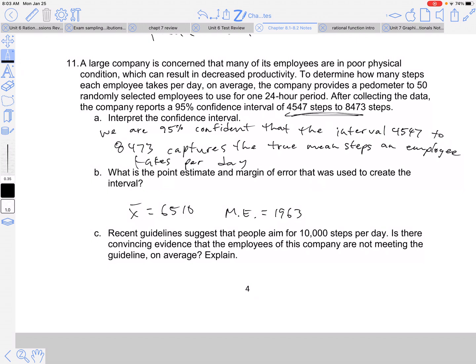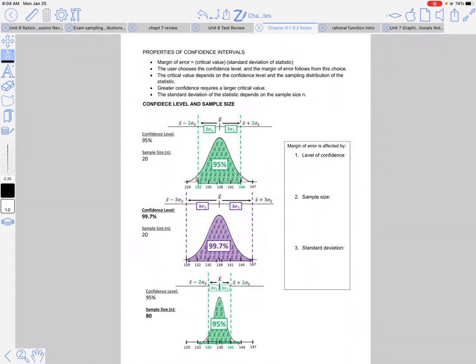Recent guidelines suggest that people aim for 10,000 steps per day. Is there convincing evidence that the employees of this company are not meeting the guidelines on average? Yes, right? We did not capture 10,000, so we're guessing that the true mean, like we interpreted, is in between there for this company. So I mean, they're quite a bit below, according to our data, and we're 95% confident in our data.